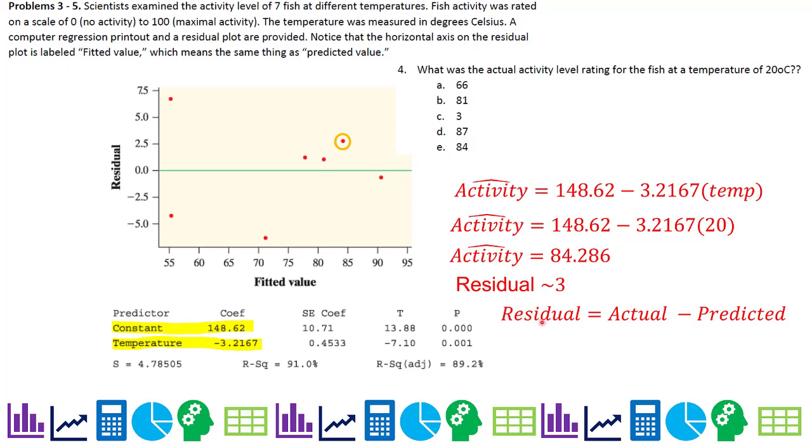So I'm going to substitute in for the residual and the predicted. Since I know those values, predicted is 84.286 and the residual is 3. And then solving for actual, we get 87.3. So we're guessing that it was, and again, remember, I estimated that as 3. I don't know if it was exactly 3. And we get 87 is closest to this value.